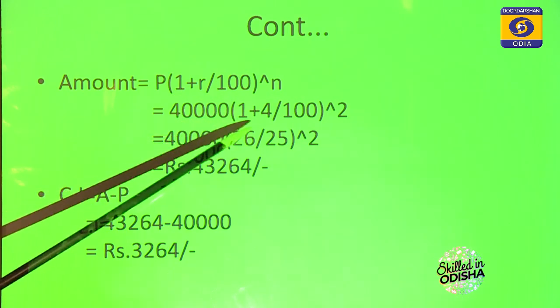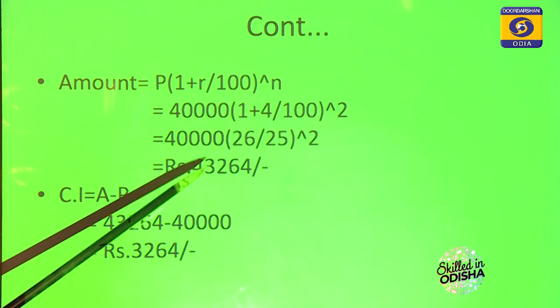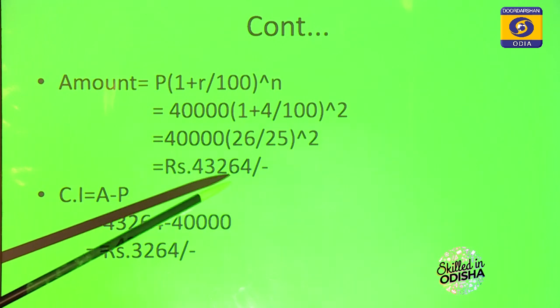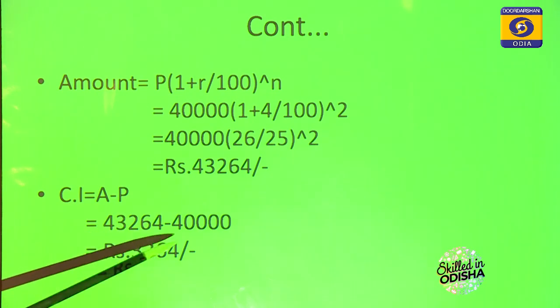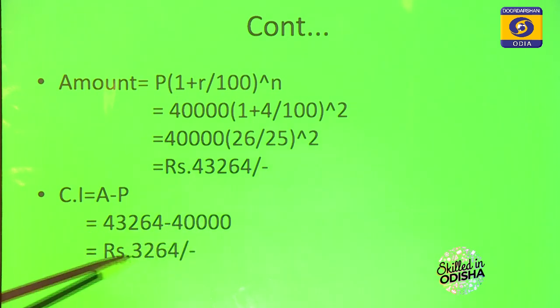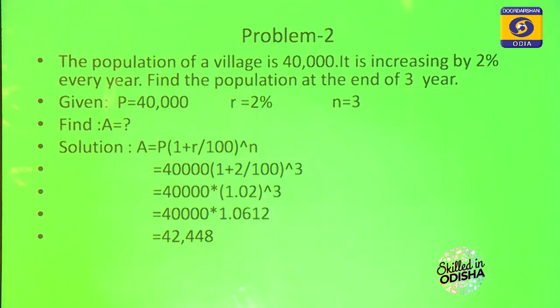So 40,000 into 1 plus 4 by 100 whole square, it will come to 43,264. And compound interest is A minus P, 43,264 minus 40,000, so it becomes 3,264.